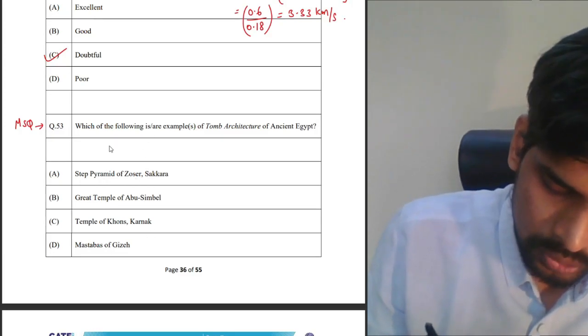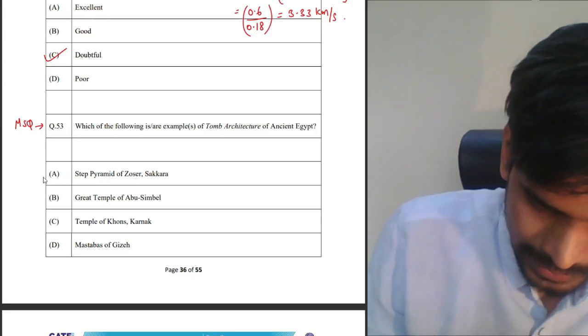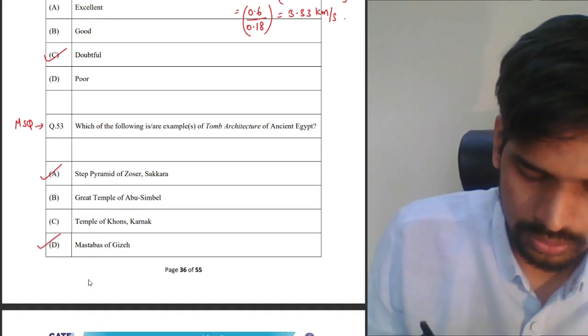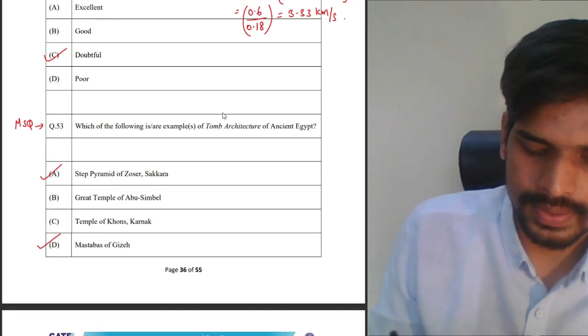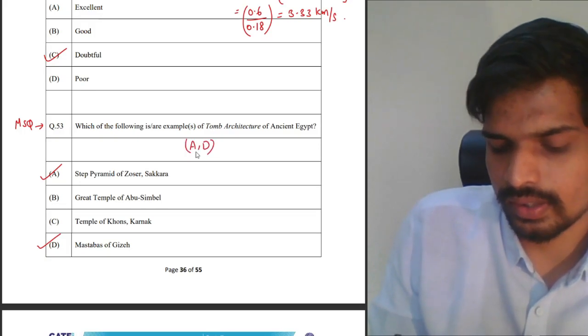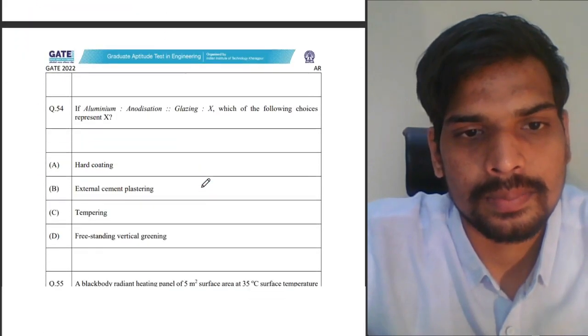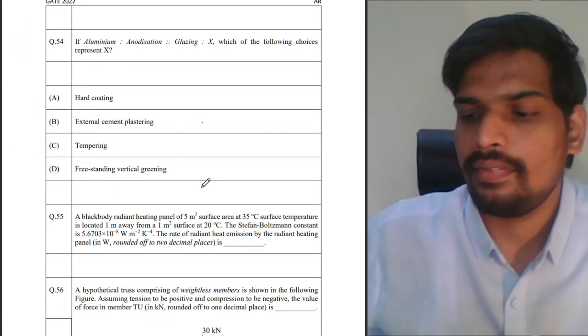Step pyramid of Zoser and Saqqara. That's obviously tomb structure. Mastabas are also tomb structures. Remaining two are the temples here. So A and D are the correct answers for the tomb architecture of ancient Egypt. Next one.